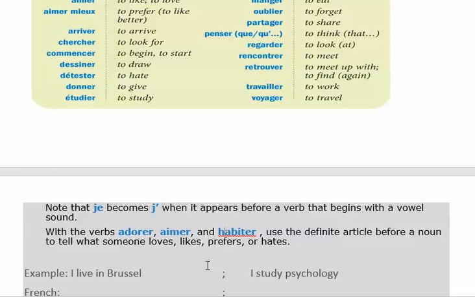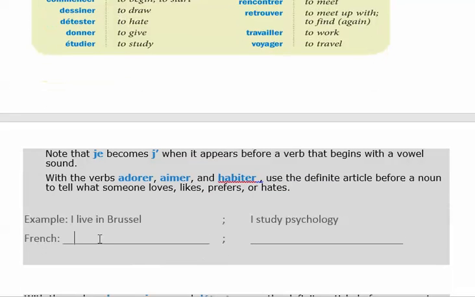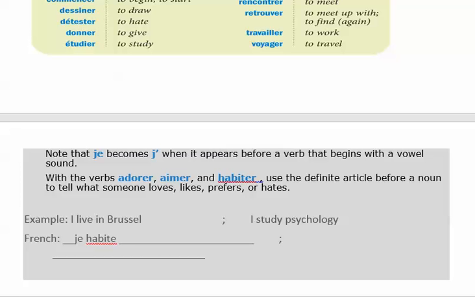I apologize. Okay. I live in Brussels, so it's going to be je habite. It ends with an e. See, the ending is an e. It was habiter, but I took off the er and replaced it with the e for the je. I live in Brussels. J'habite à Bruxelles. Bruxelles is actually the word in French. À Bruxelles. And I need to put an accent on the A.